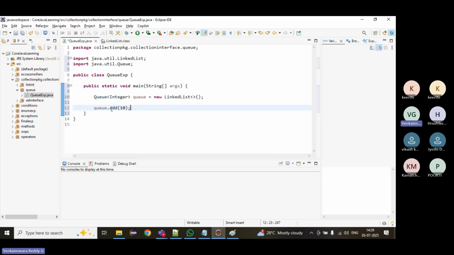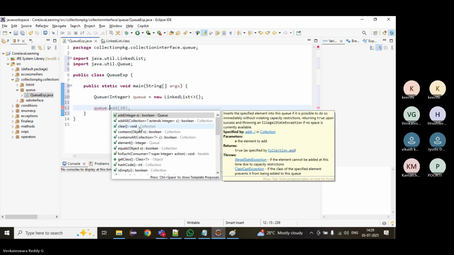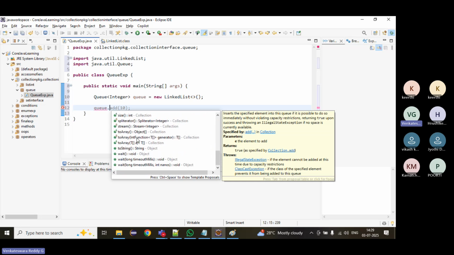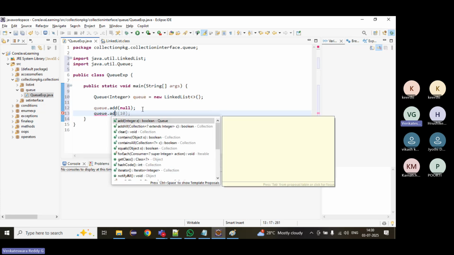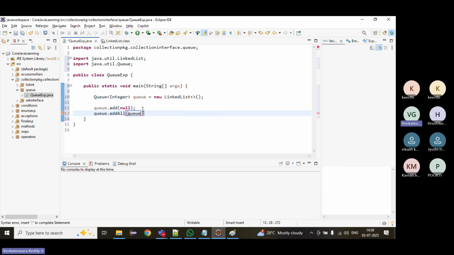We'll see that. Only a few methods are there. One is add. I am not going deeply. Queue, and then addAll we know. If you want to add one collection to another.